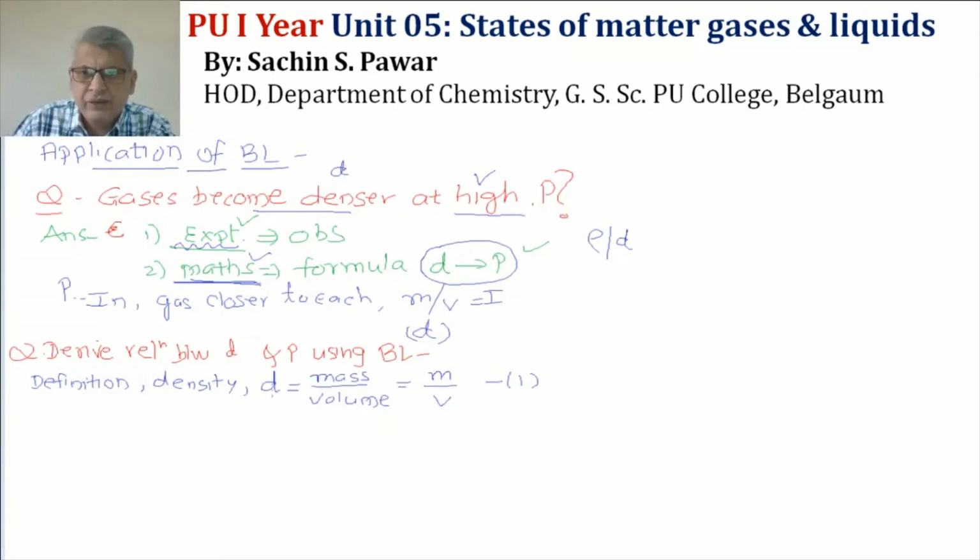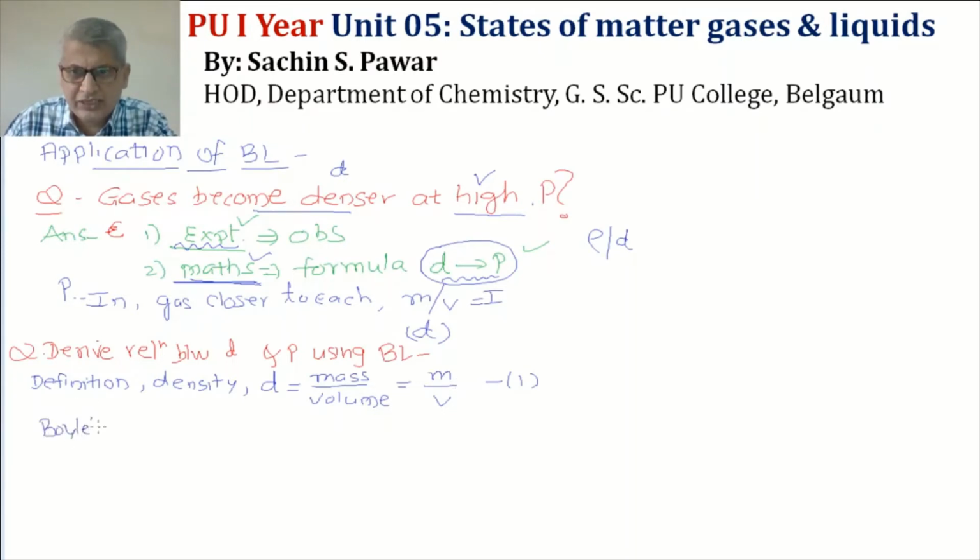In this equation, density is on the left hand side, mass and volume are on the right hand side. So this equation says that density is directly proportional to the mass of the gas, and inversely proportional to the volume of the gas. But I am not interested in that. I am interested in finding the relation between density and pressure. For that, I need an equation where I have a density term and a pressure term. Now in this equation we have a density term. Can we replace one of these terms by pressure? Yes, for this we have to go for Boyle's law.